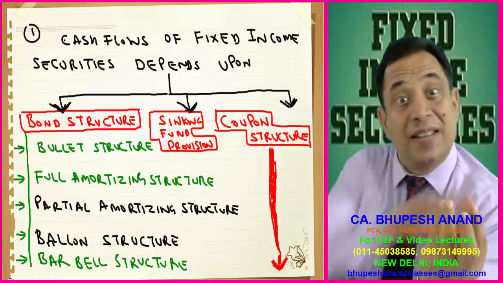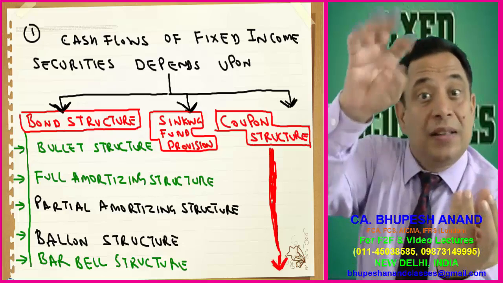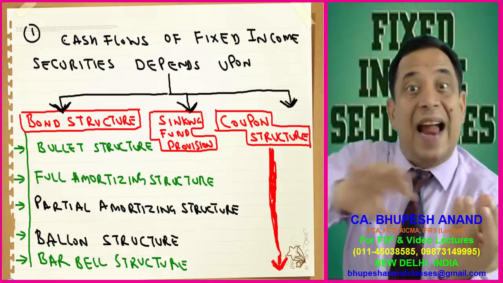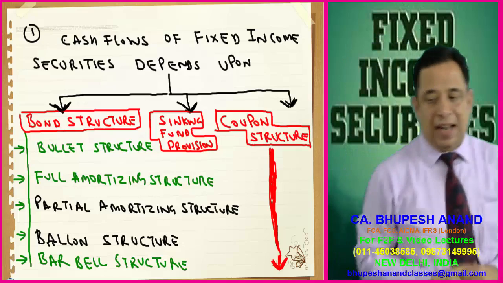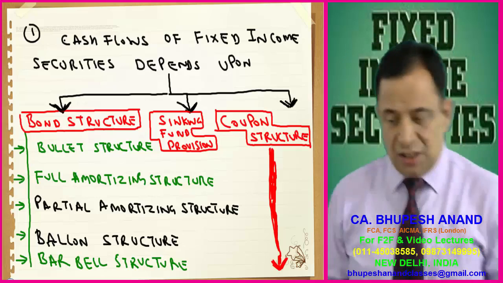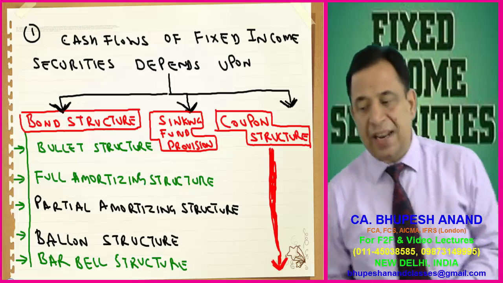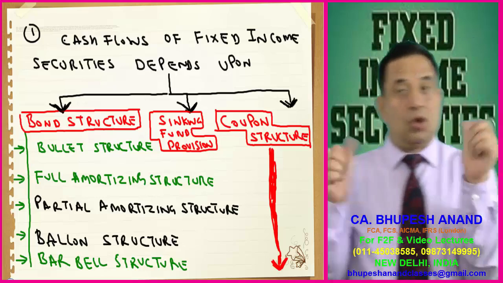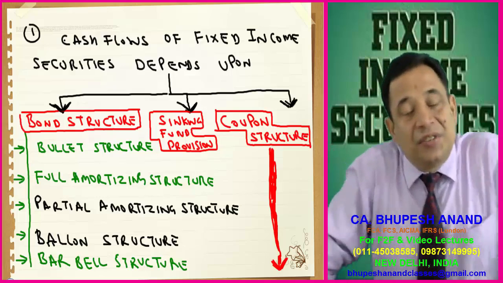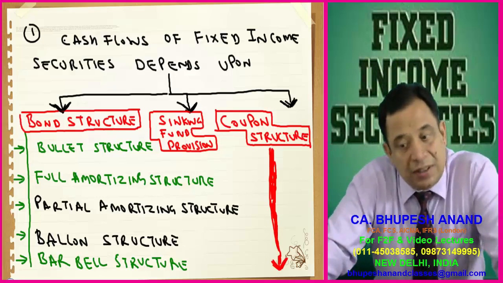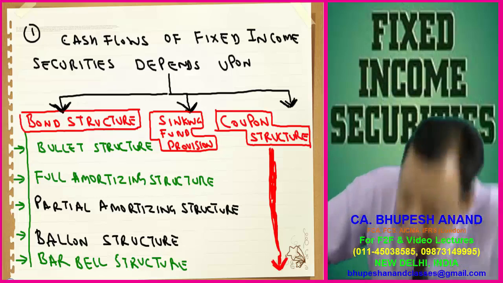It means this cash flow depends upon the principal payment structure and coupon payment structure. So I have prepared 3 arrows: bond structure, sinking fund provisions, and coupon structure. We will be discussing these 3 structures with the help of this flow chart. So please prepare for that.